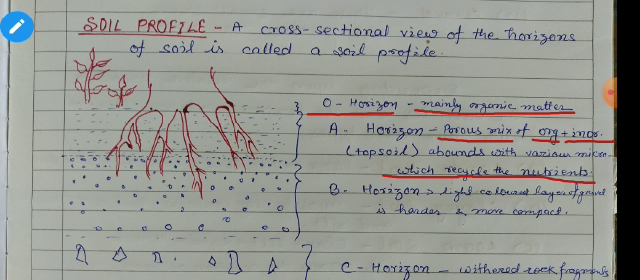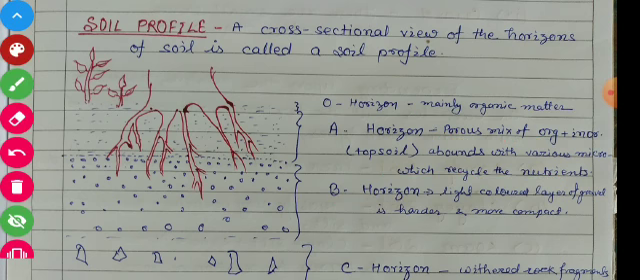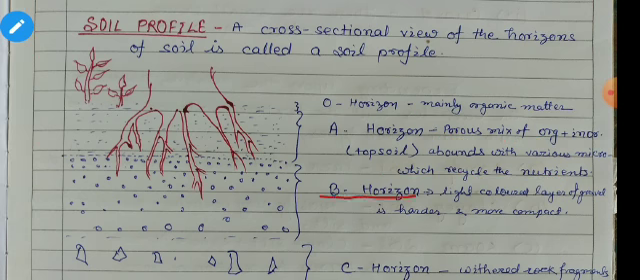And after this student, next comes B horizon. Students, B horizon, actually it is a light colored layer of gravels. It is harder and it is more compact. That means there is very little space between the particles of soil.